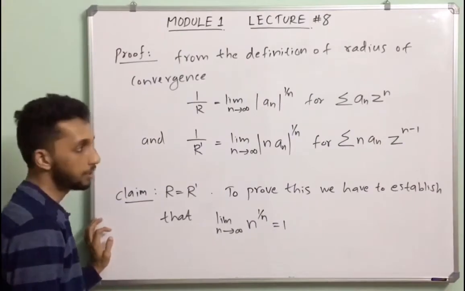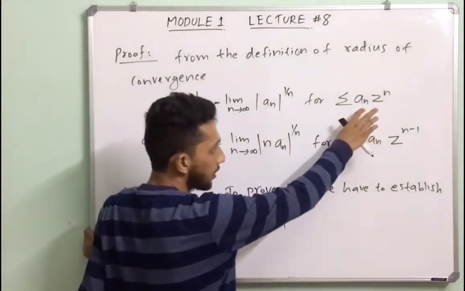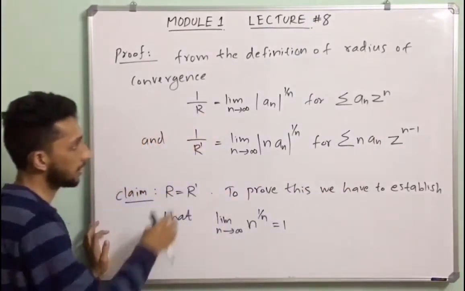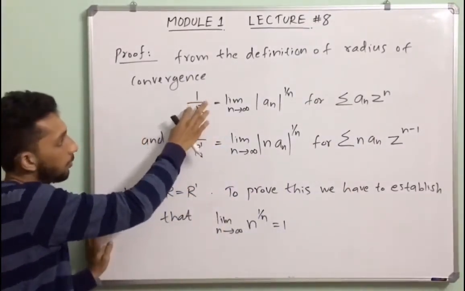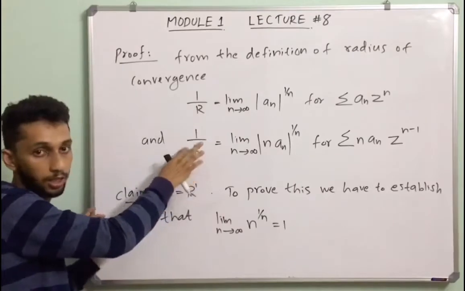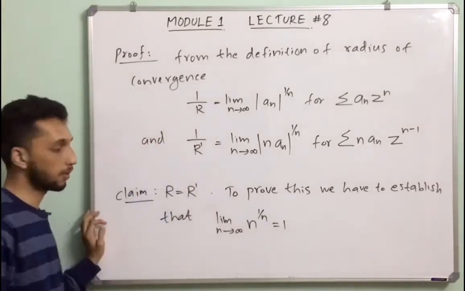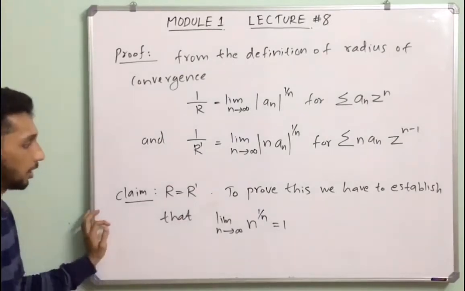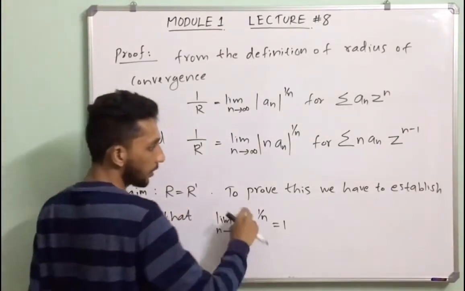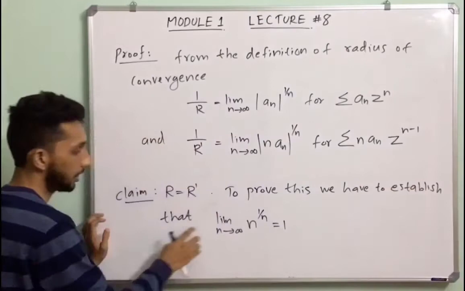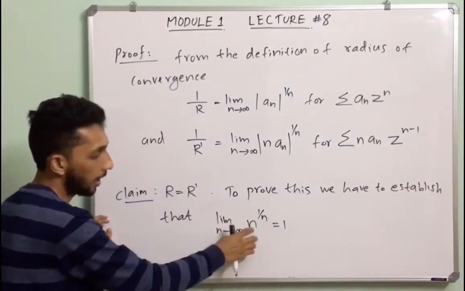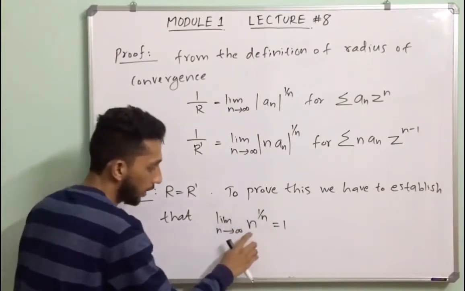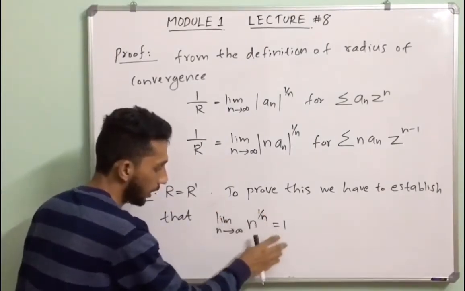We want to show that the radius of convergence of these two power series are the same. That means we want to show that 1 by R equal to 1 by R dash. That means R equal to R dash. So, our claim is R equal to R dash. To prove the claim, we have to establish that limit n tends to infinity n raised to 1 by n equal to 1. That means the limit of the nth root of n equal to 1.